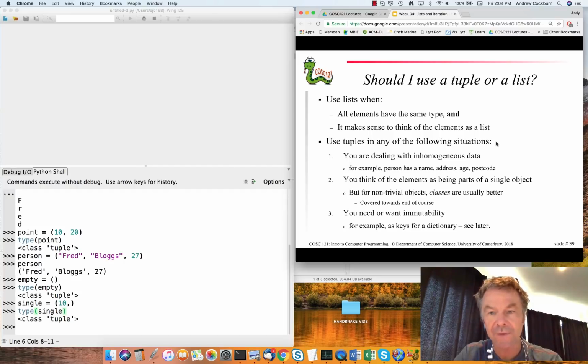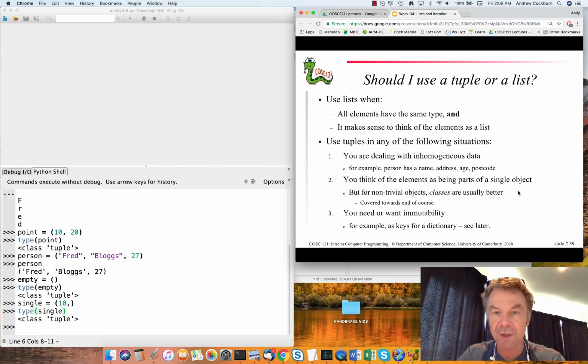So you use tuples if any of the following are true. You're dealing with inhomogeneous data, meaning you have an object, a very simple object likely, that has slightly different types of data, like the first element is going to be a name, the second element is an address, and the third element is an age. Okay? It doesn't make sense to think of an object like that as a list. It makes sense to think of it as a tuple, a collection of different types of data.